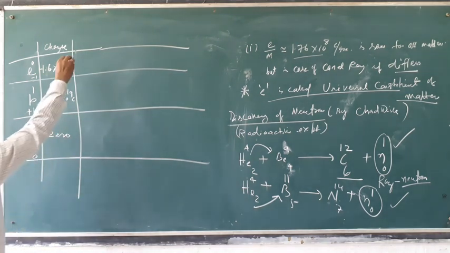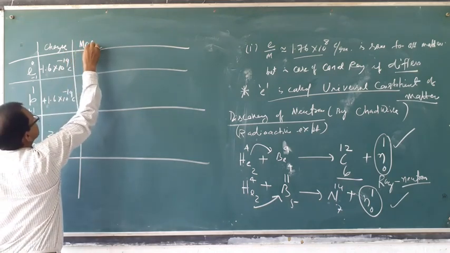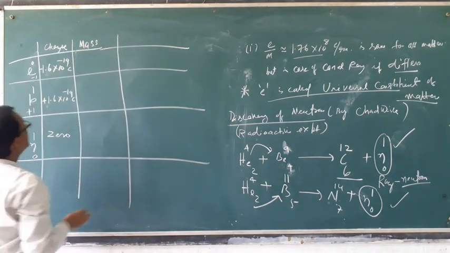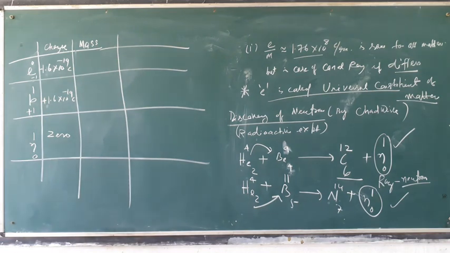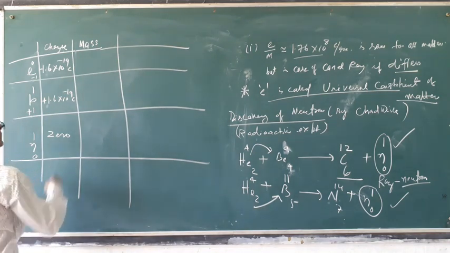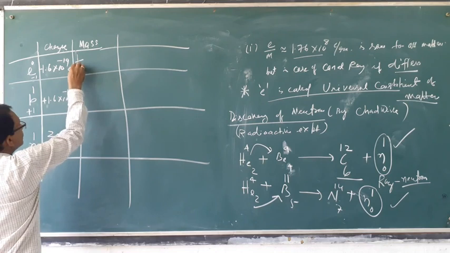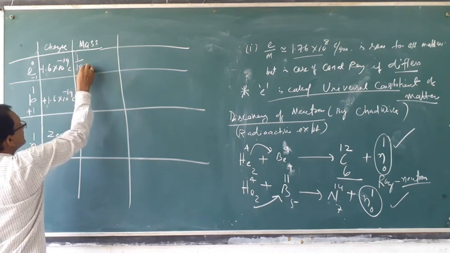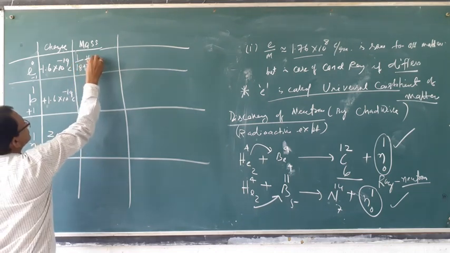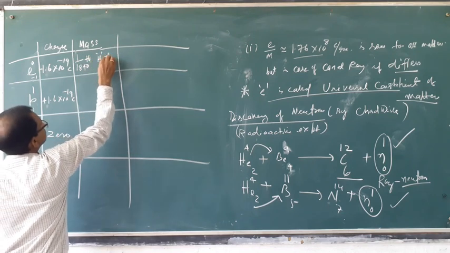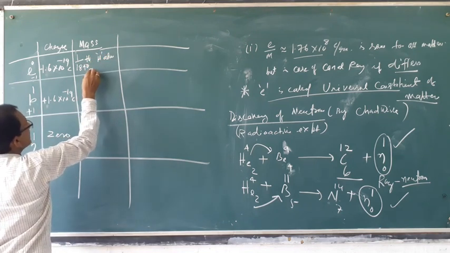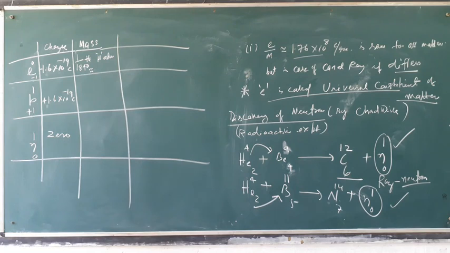Then mass. Mass of electron is 1840th of hydrogen atom. That is approximately how much mass?